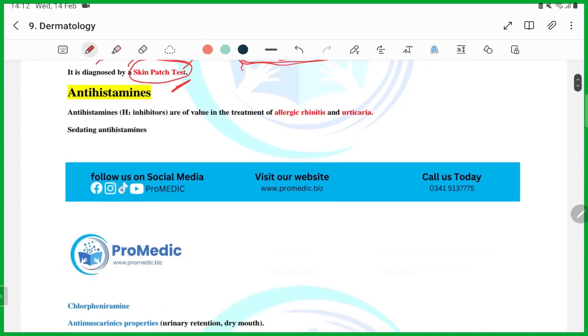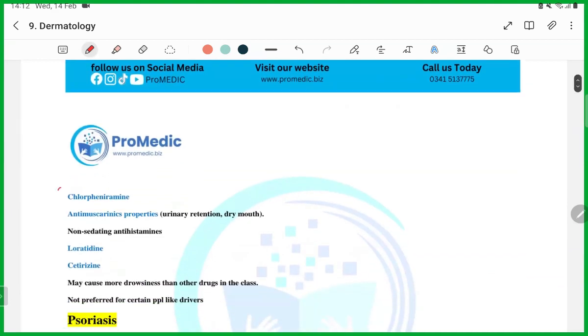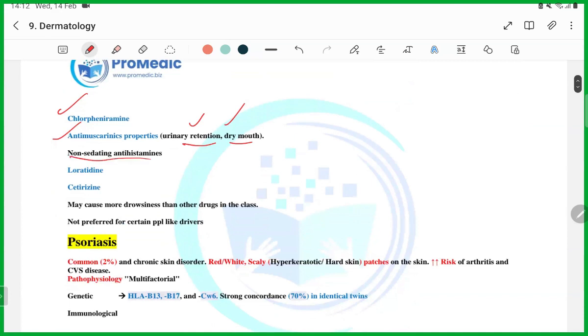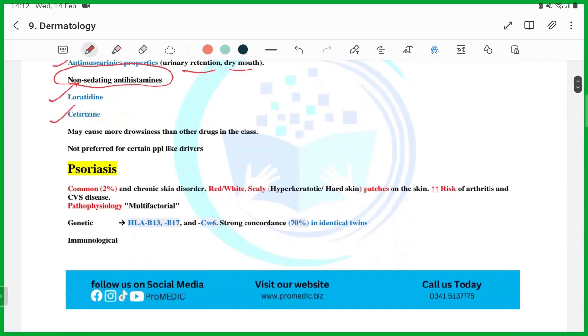Then antihistamines are the treatment option in allergic reaction and urticaria, guys. Remember it. Then the question will be, which of the following is a sedating antihistamine? Chlorpheniramine. Okay. Then antihistamines have anti-muscarinic properties too: urinary retention, dry mouth. Which of the following are the non-sedating antihistamines? They will ask you: loratadine and cetirizine, guys. Remember these things. Sedating, non-sedating. This is how you will get a question.